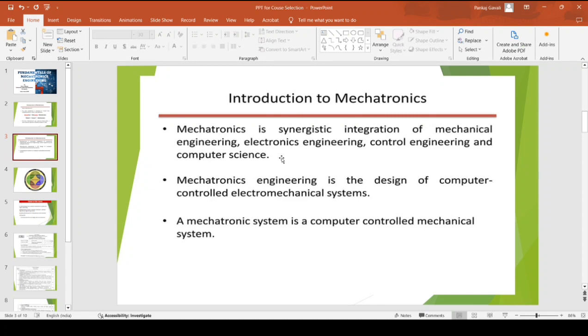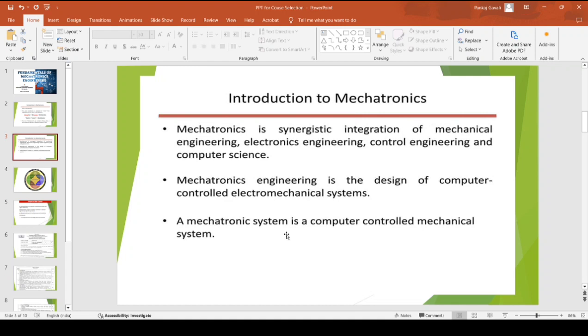Mechatronics engineering is the design of computer controlled electromechanical systems. In simple words, we have the two basic branches, mechanical engineering and electronics engineering, and as the branch evolved it also included computer science and control engineering. So in simple words, it is a design of computer controlled electromechanical systems.